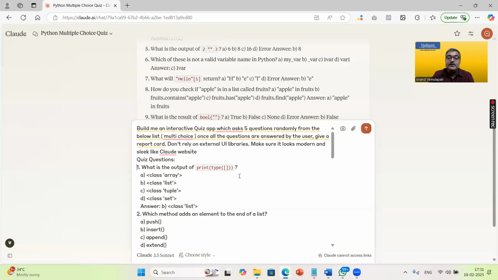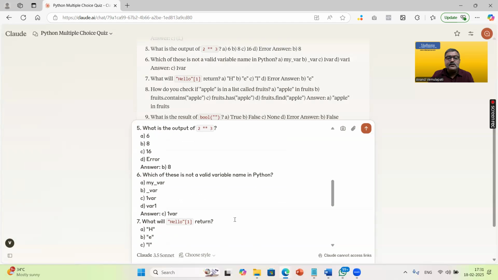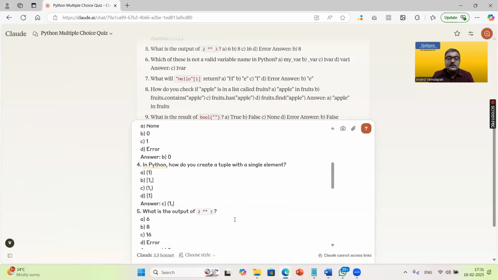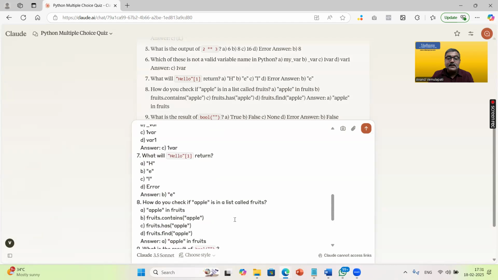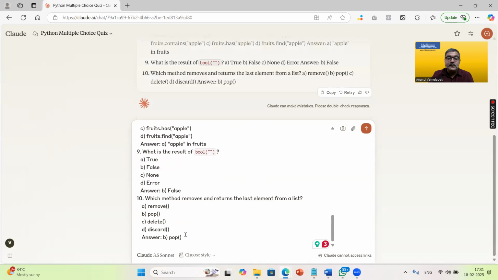So question number 1, what is the output of something? Answer is this one, and these are the options. Question number 2, answer is something. Question number 3. That's it. If you want to write explicitly options are these and all, you can just do it, but not required. So you can just say B. Okay, these are all good. That's it. So your prompt is ready. If you have 100 questions, you can just copy and paste 100 questions. So all we have is a question and then a list of options and then what is the correct answer.